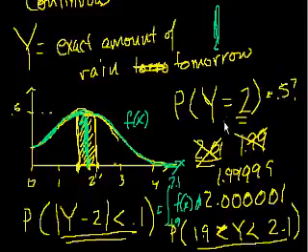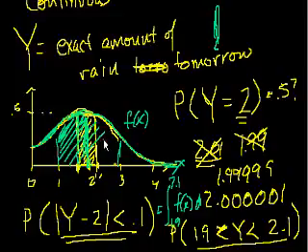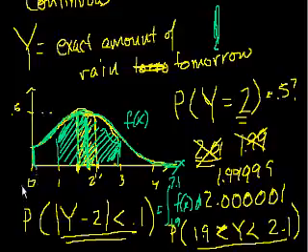And it should make intuitive sense that the probability of a very super exact thing happening is pretty much 0. You really have to say, okay, what's the probability that we get close to 2? And then you can define an area. And if you said, oh, what's the probability that we get someplace between 1 and 3 inches of rain? Then of course the probability is much higher. It would be all of this kind of stuff. You could also say, what's the probability we have less than 0.1 inches of rain? Then you would go here and, if this was 0.1, you would calculate this area.